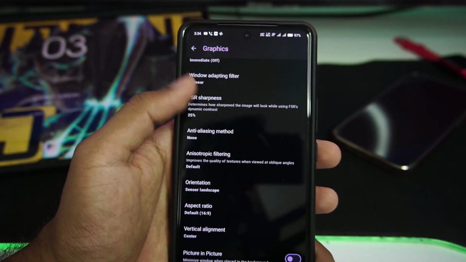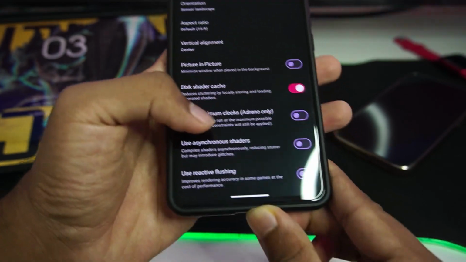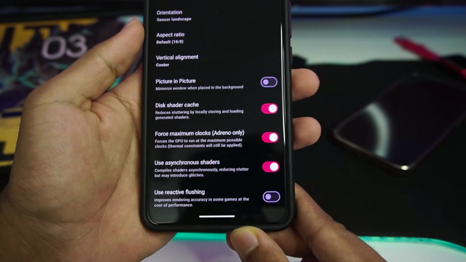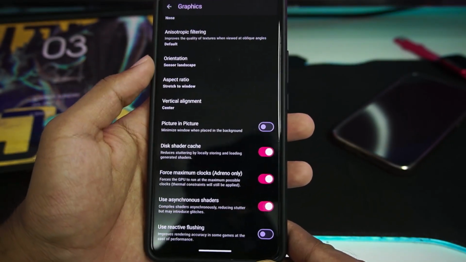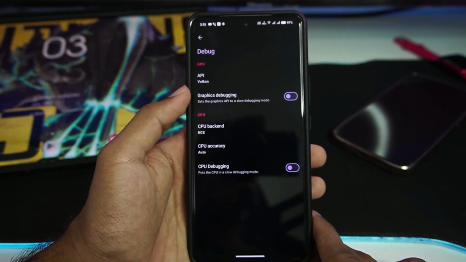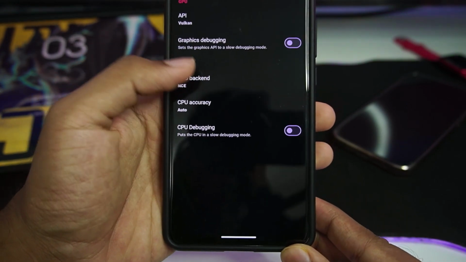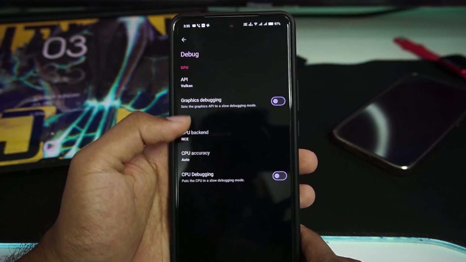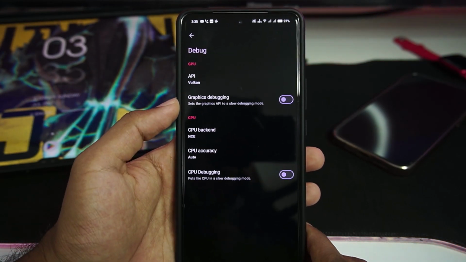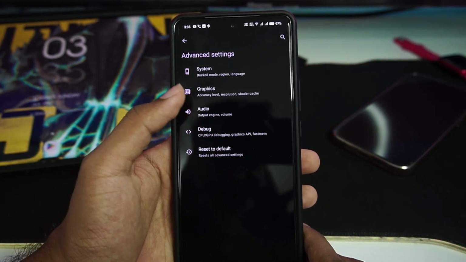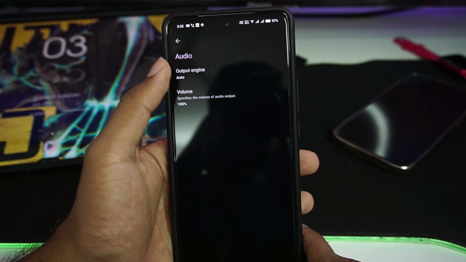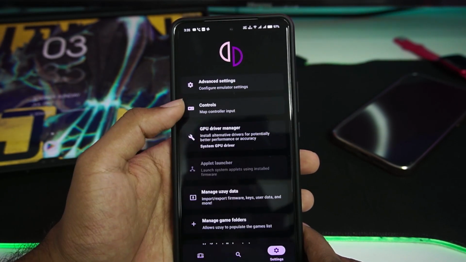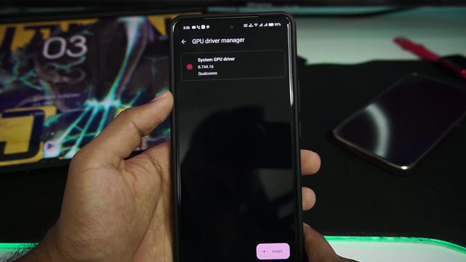VSync we'll turn off, okay. And yeah, I think we can just enable force maximum clocks, asynchronous shaders, aspect ratio stretch to window, and that's about it. Once that has been done, let's go to debug, and here we have NCE backend or JIT. Now I have heard from some of you guys that you can use the JIT backend for better performance in some games, so you can definitely test it out. In terms of audio output, we have auto, okay. Let's keep everything default. Let's add a brand new graphics driver, and I'll be back.